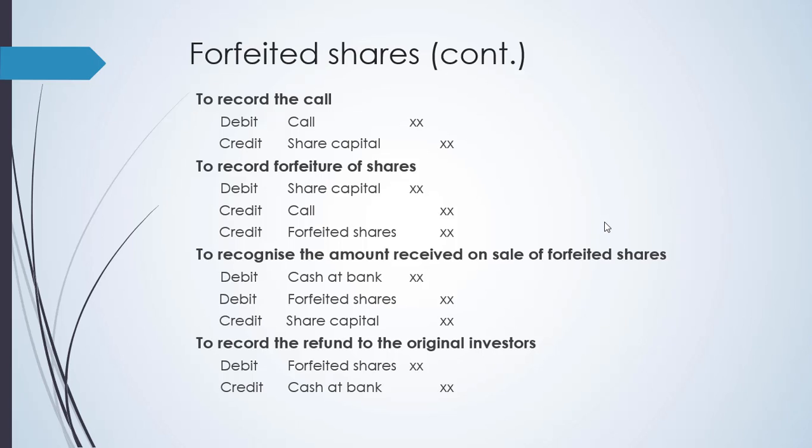Now when the company is able to sell the shares to a different shareholder, that will be debit cash at bank, debit forfeited shares, credit share capital. And then if you are recording the refund, that will be debit forfeited shares and credit cash at bank. To take note, the second journal entry here in the presentation signifies that you are removing the shareholder as a shareholder of the company. So that is the entry to remove or to cease the ownership of the shareholder with regards to that share.